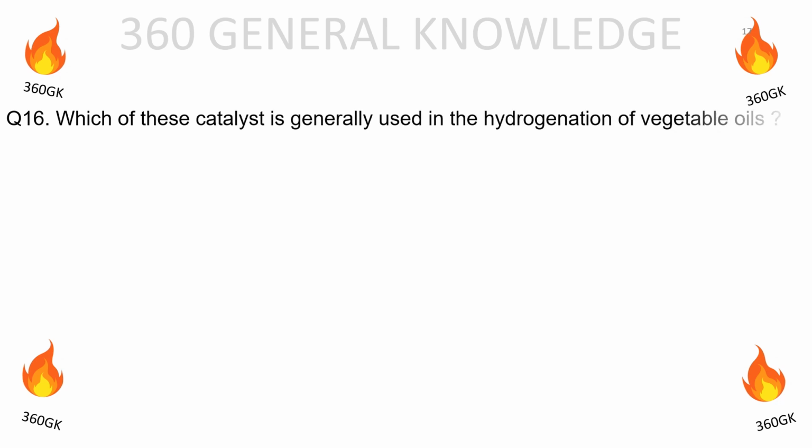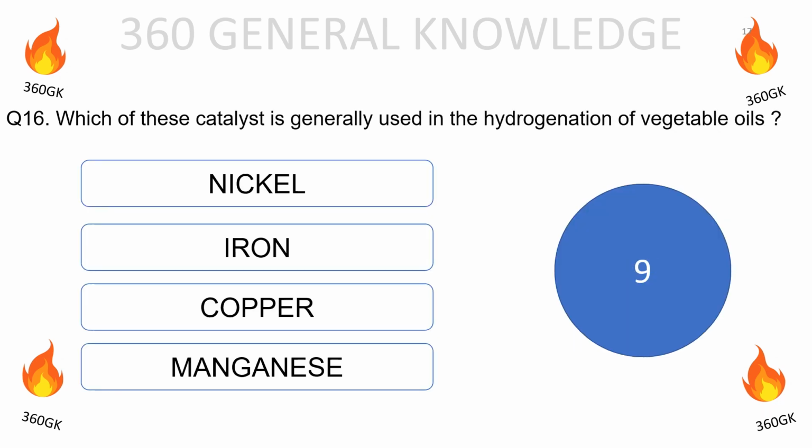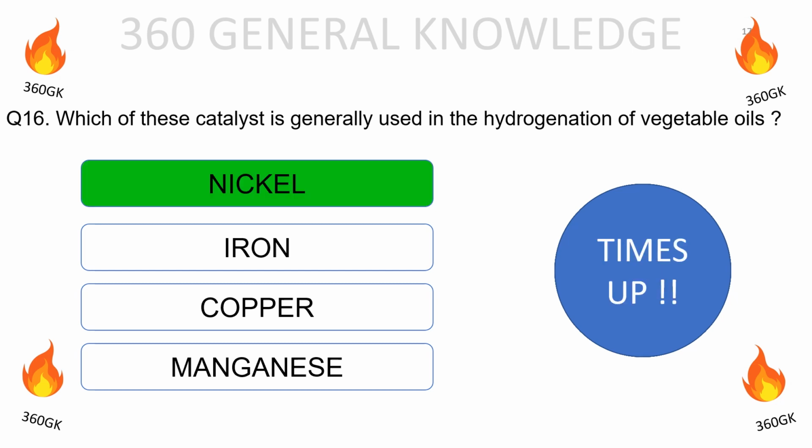Which of these catalysts is generally used in the hydrogenation of vegetable oils? Nickel, iron, copper, manganese. The correct answer is nickel.